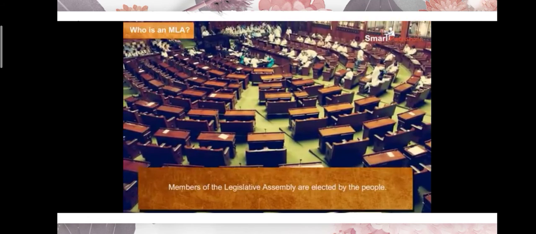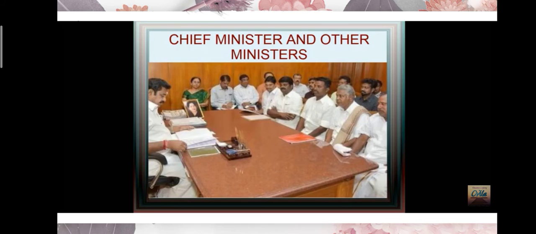Legislative assembly is an important part of the legislative, executive, and judiciary. Understood? All three works are carried out in the legislative assembly, that is, in the parliament. Now, in the legislative assembly, the MLAs choose the minister. They have the power to choose their minister.